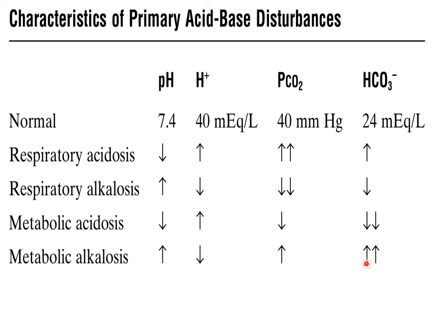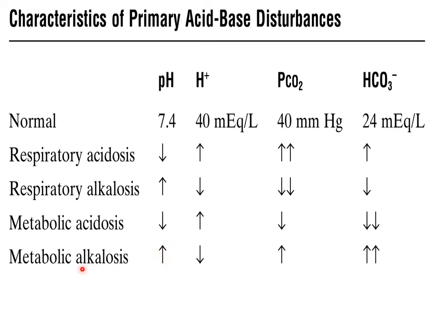As increased bicarbonate ions are present, they will combine with free hydrogen ions, removing them from the blood, resulting in decreased concentration of hydrogen ion and increased pH.